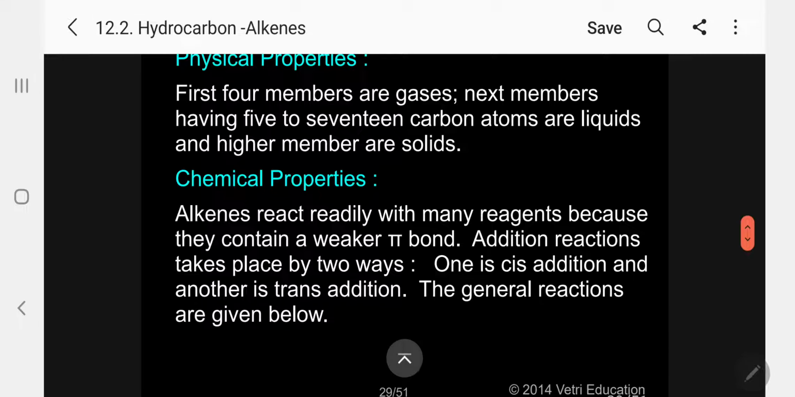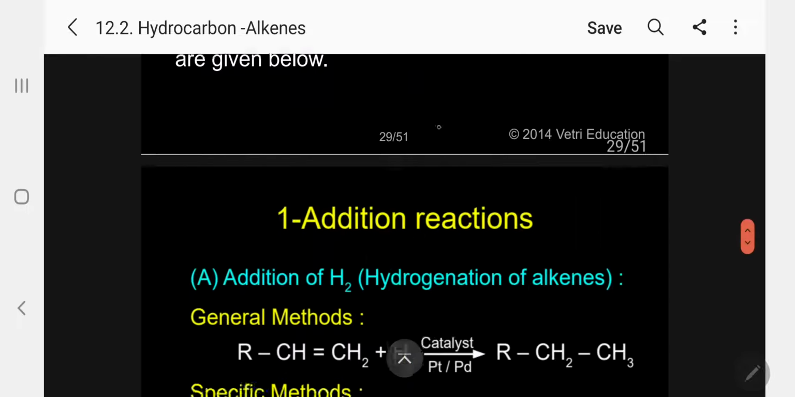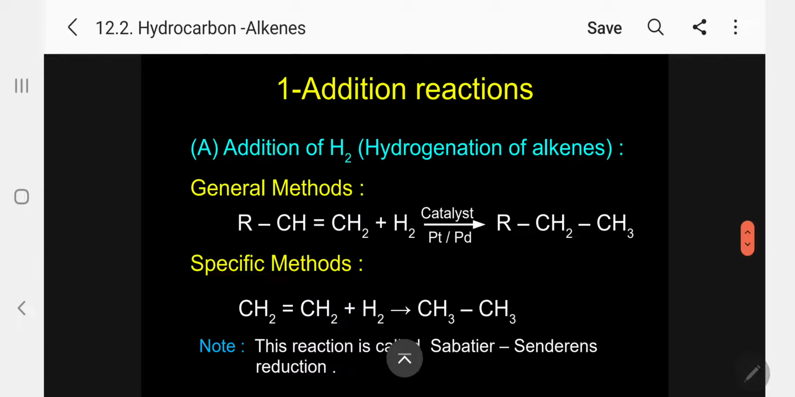Kindly follow. Now chemical properties. Alkenes react readily with many reagents because they contain a weaker pi bond. Addition reaction takes place in two ways: one is cis addition, another is trans addition. The general reactions are given below. Compared to alkane, alkene is more reactive because of the weak pi bond. So the addition reaction will always be most important here. Number one, I will take the addition reaction.